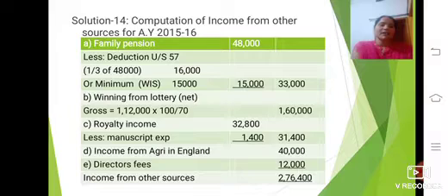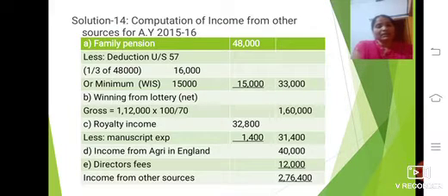Third one is royalty income, given in the question itself, 32,800. Less manuscript expenses of 1,400. You take the outer column as 31,400. Then the fourth one is income from agriculture in England. If the question had income from agriculture in India, that would not be a taxable amount.